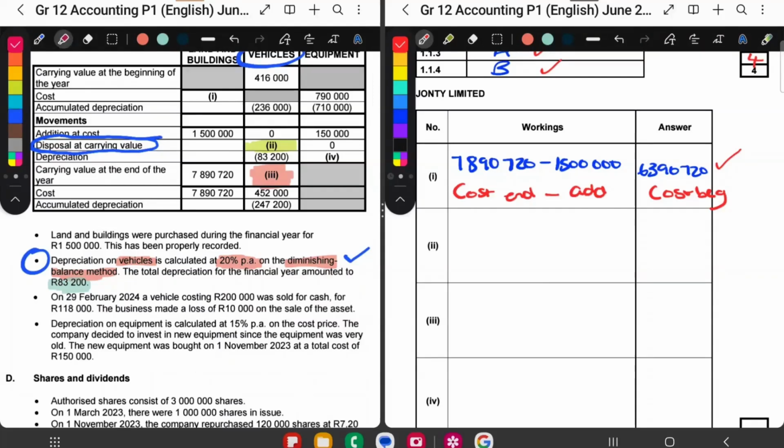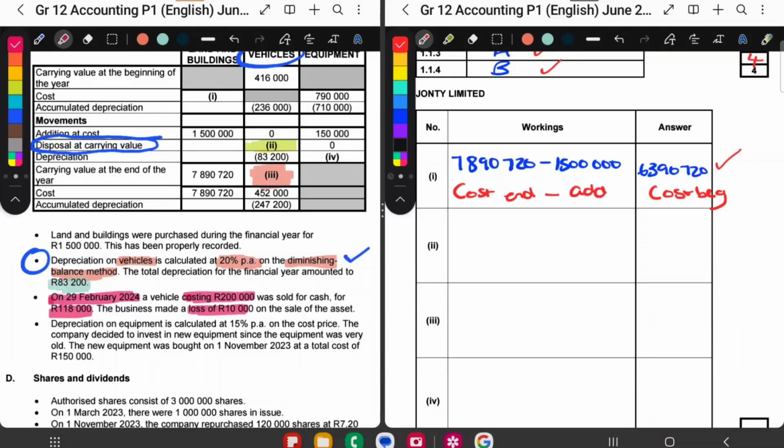So let's read further. It says on the 29th of February, so this is the end of our financial year, a vehicle costing 200,000, so the cost price was that, was sold for cash for 118,000. So that was the selling price. The business made a loss of 10,000 rand on the sale of this asset.